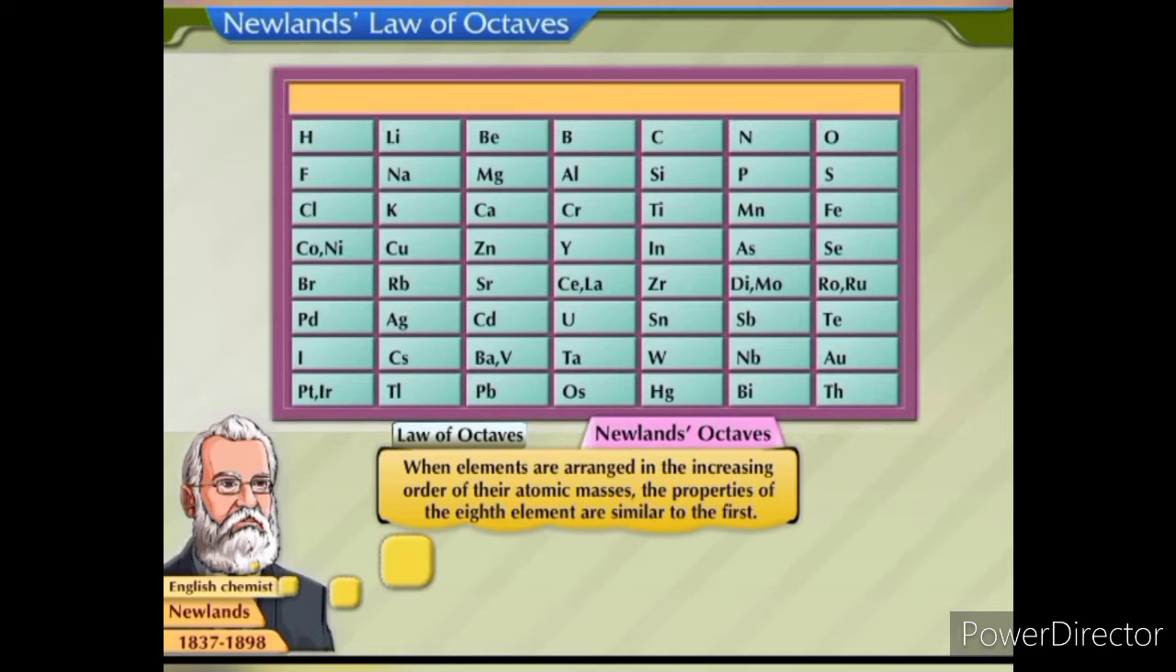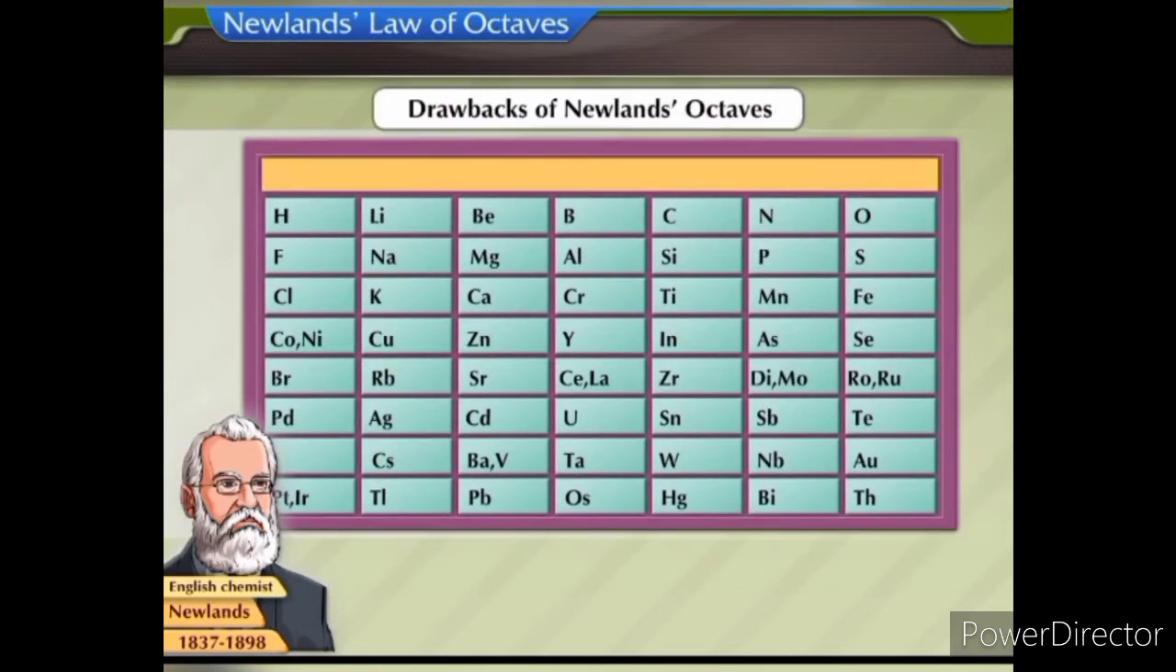However, Newlands' octaves failed because of some drawbacks. Only elements like lithium, sodium and potassium, beryllium, magnesium and calcium, and pairs of elements like boron and aluminium, carbon and silicon, nitrogen and phosphorus, oxygen and sulfur, and fluorine and chlorine showed similarities in properties. Every 8th element after calcium did not show properties similar to the first one.